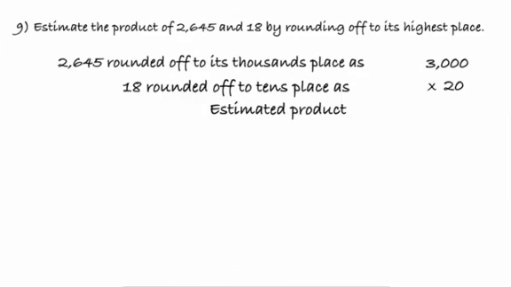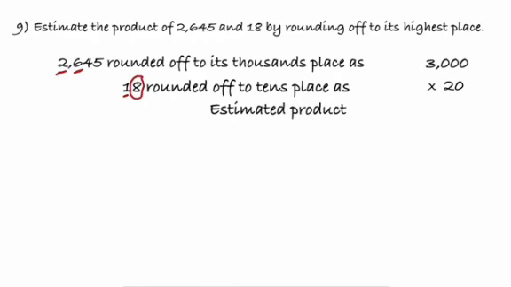2645 rounded off to its thousands place, because that is the maximum place value here. Because we are supposed to round it off to thousands place, we'll have to consider the hundreds place value. So there we get 3000. Then 18, when it is rounded off to tens place, that is the highest here, we'll have to consider the unit place value, that is more than 5.